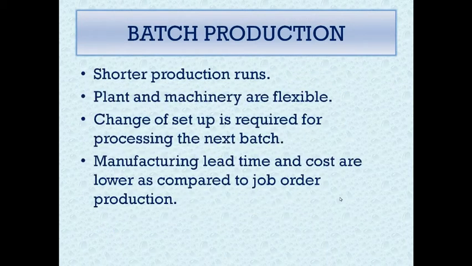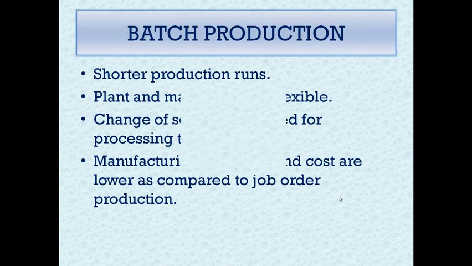Next is batch production. As far as batch production is concerned, the job passes through various functional departments in batches or lots. The machinery and plant are again flexible, using general purpose machines. So the setup needs to be changed based on the lot that is being processed. Because of that, lead time and cost are comparatively lower as compared to job order production.